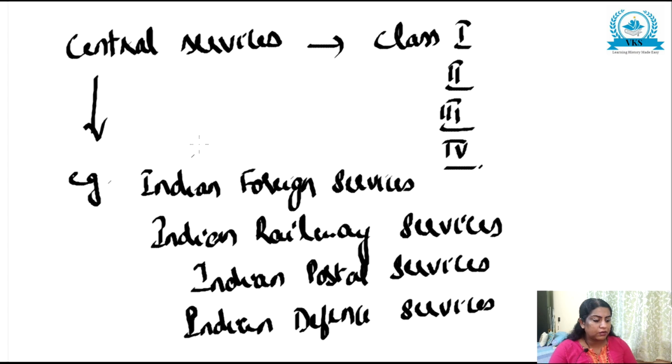All these come under the central services, which are exclusively under the control of the central government, and they are classified into class 1, 2, 3 and 4.